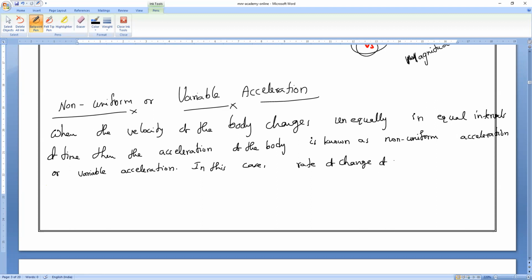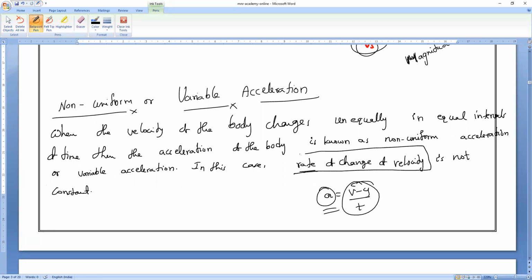So rate of change of velocity is known as acceleration. Change in velocity with respect to time is known as acceleration. Keep it in mind. Rate of change of velocity indicates always acceleration. Okay, everybody clear?